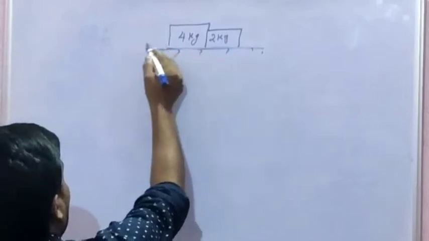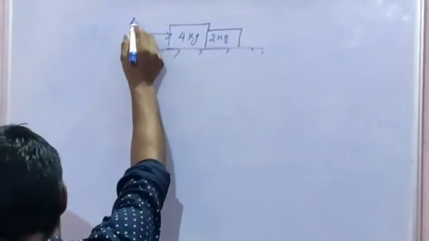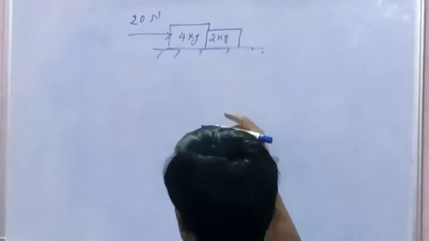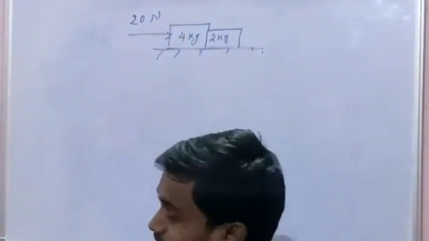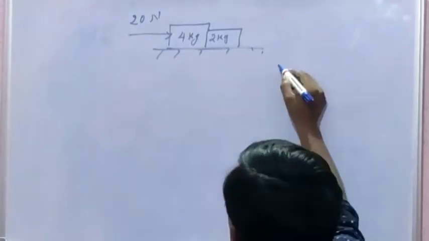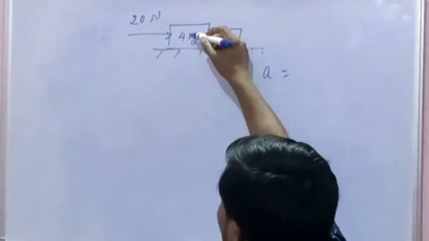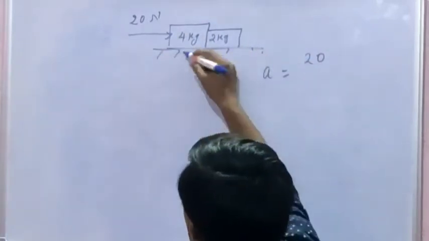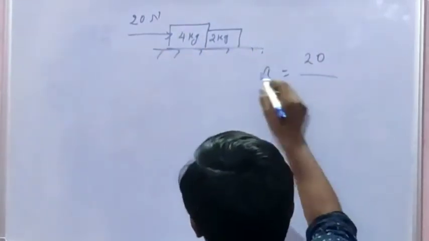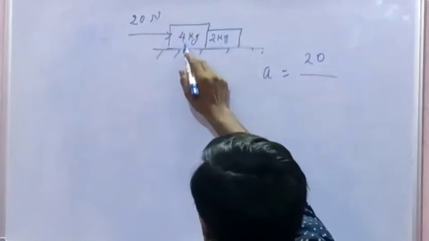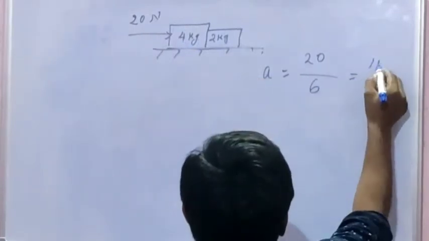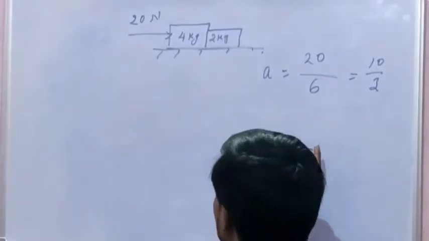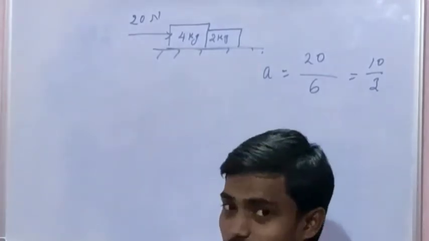Bodies of 4 kg and 2 kg, and a force of 20 newtons is applied. Then what is the acceleration of this system? Now acceleration is net pulling force by net mass. The net pulling force here is 20 newtons and the net mass of this system is 2 plus 4, 6, so 10 by 3 meter per second square is the acceleration of this system.